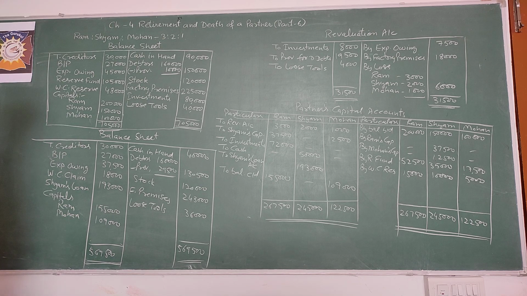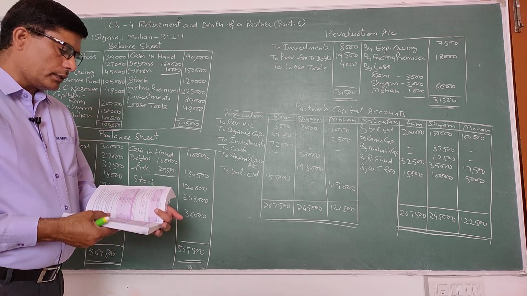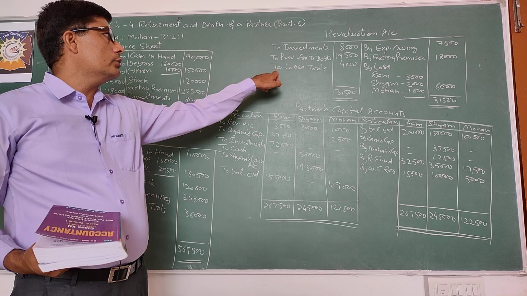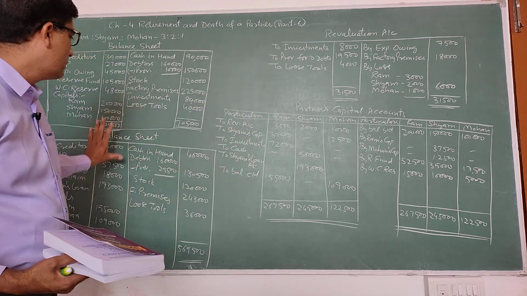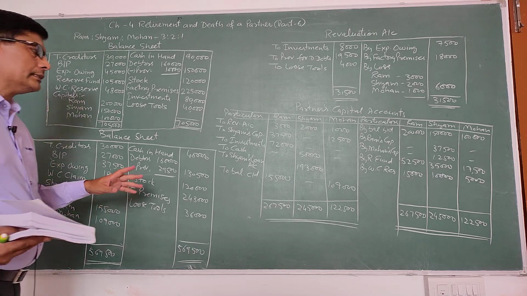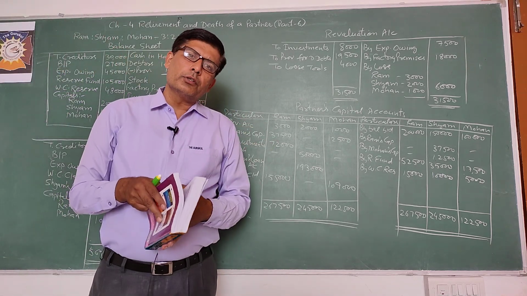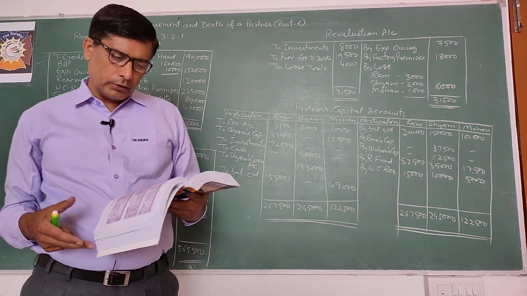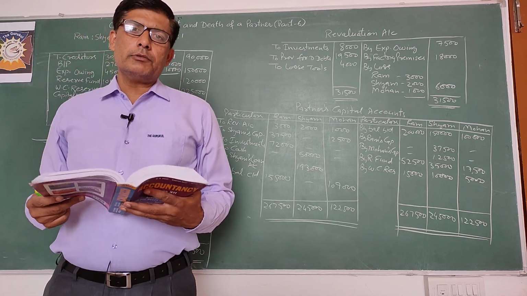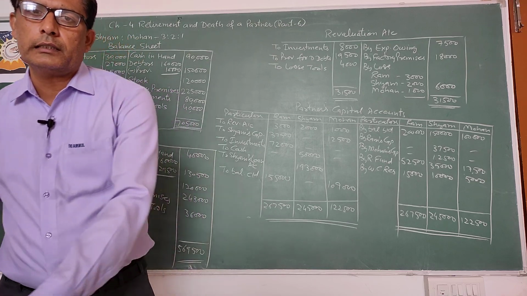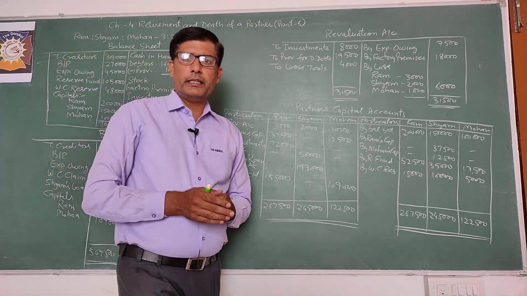Okay, in this way you have to prepare the ledger accounts. Ledger accounts include revaluation account, partners' capital accounts, and balance sheet. And one more thing was asked, journal entry for goodwill. So we have already done that. So for today that's all. In the next video lecture we will solve some more numericals. Till then, goodbye, have a nice day.